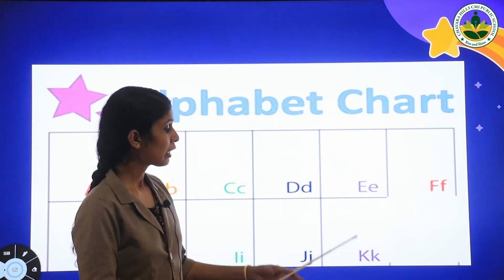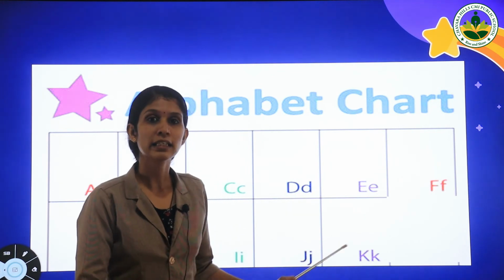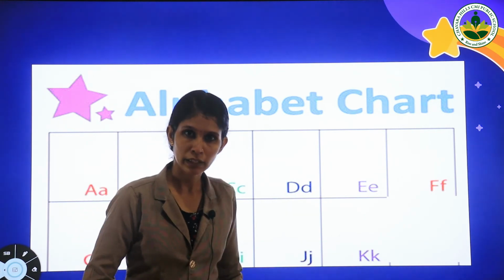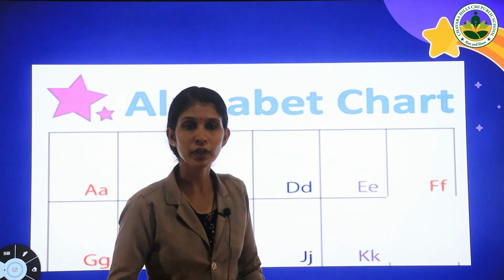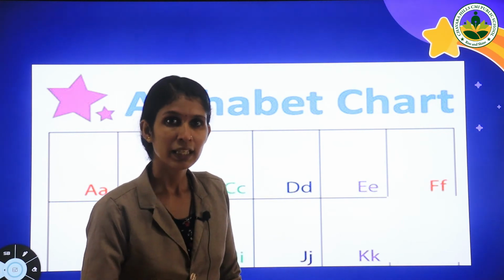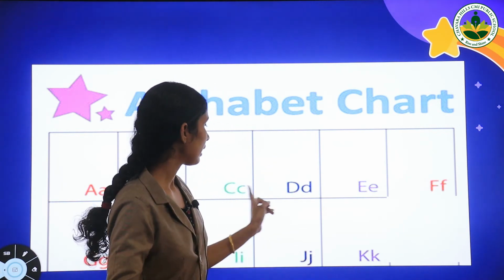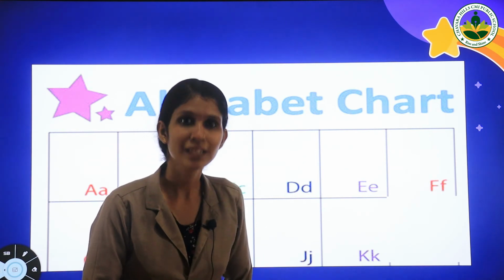Letter K has capital letter K and small letter k. And the sound of letter K is k, k, k. Letter C and letter K have the same sound, which is k.